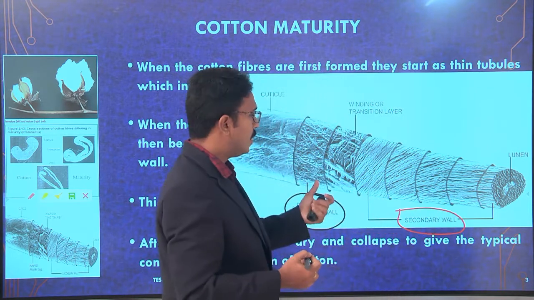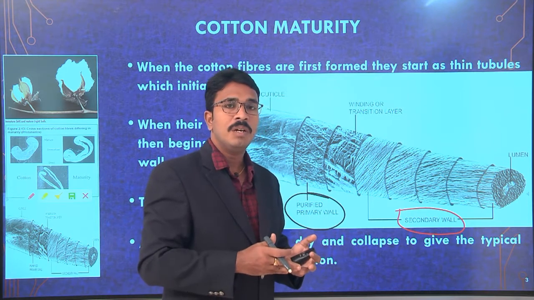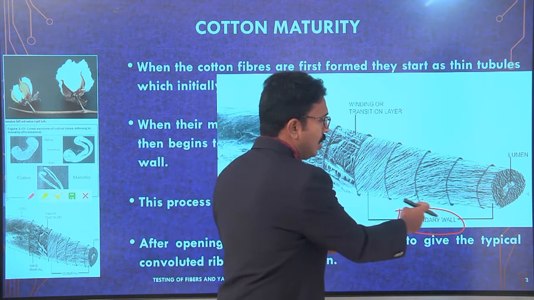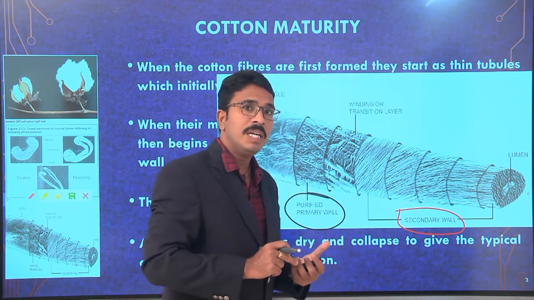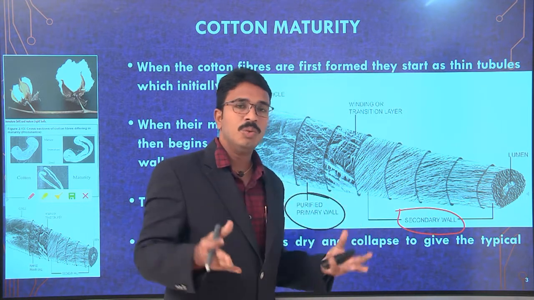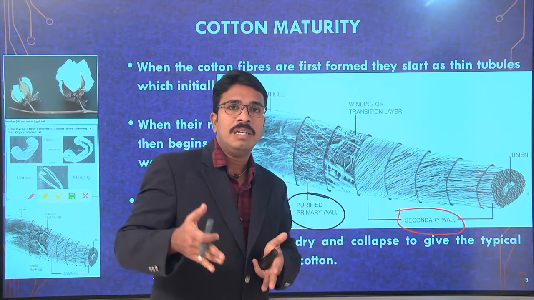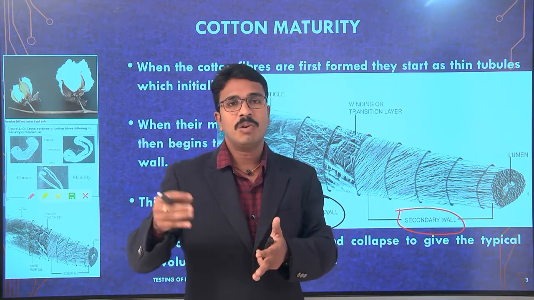So the primary wall is going to build up, and on the internal surface of the primary wall, the secondary wall is going to start building up, and these two things are going to continue until the cotton ball opens.